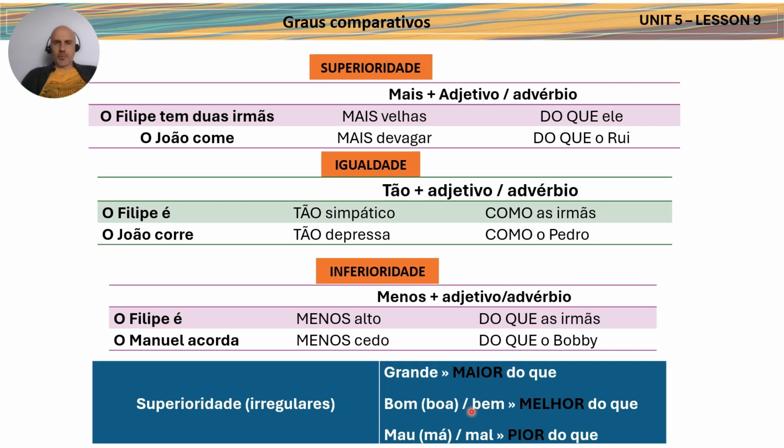And finally, the last one is with these adjectives here. Pretty much just like in English, you wouldn't say Pedro is more bad than João, right? Instead of more bad, you say Pedro is worse than João. Same logic in Portuguese, so you cannot say mais mau or mais má or mais mal. That doesn't work. What you have to say is pior. So pior is like worse. O Pedro é pior do que o João. So Pedro is worse than John, okay? So maior it's bigger, melhor it's better, and pior is worse.